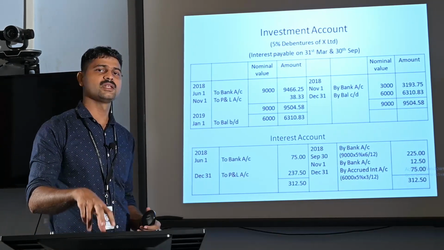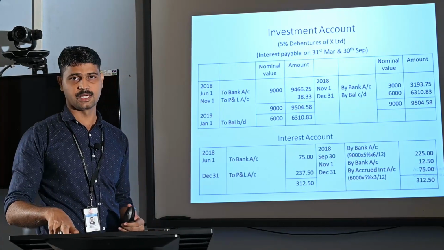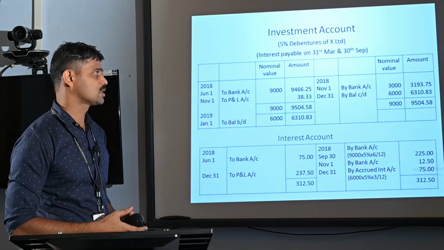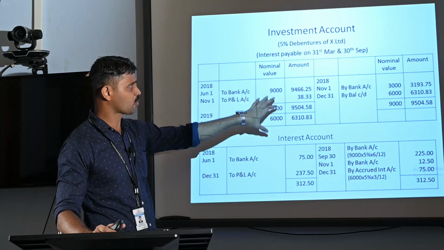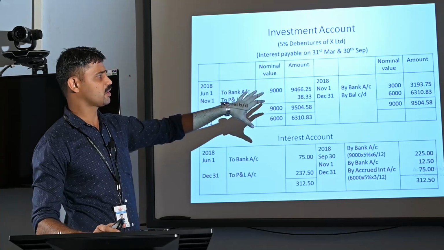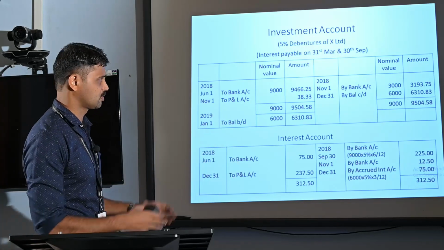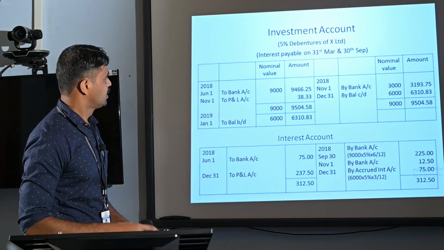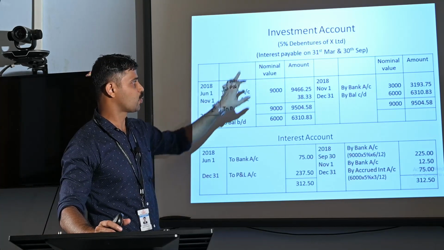The investment account and the interest account are debited and the bank account is credited. So we are posting that entry into the account. Here we are putting one more column for showing the nominal value. That is not required, but for getting the exact balance amount, we are adding one more column.